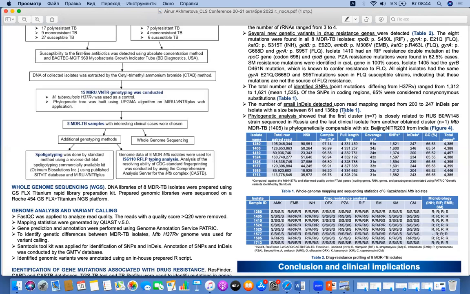Phylogenetic analysis showed that isolates grouped into 2 clusters. The first cluster consisted of 7 MDR-TB isolates, which was closely related to the B0W148 strain sequenced in Russia, and the last clinical isolate from the other cluster was phylogenetically similar to a strain that was isolated in India.